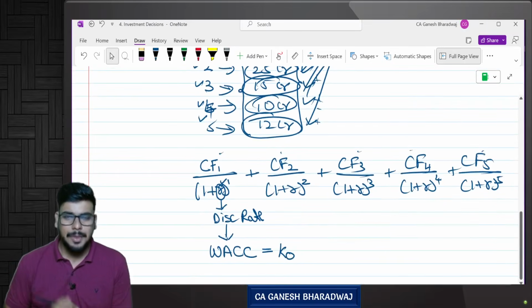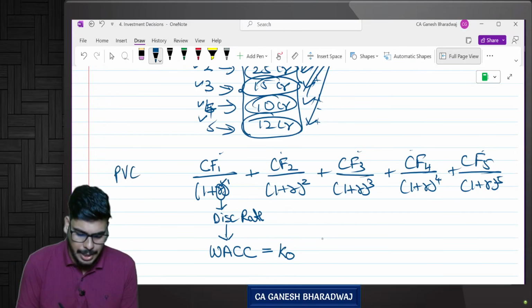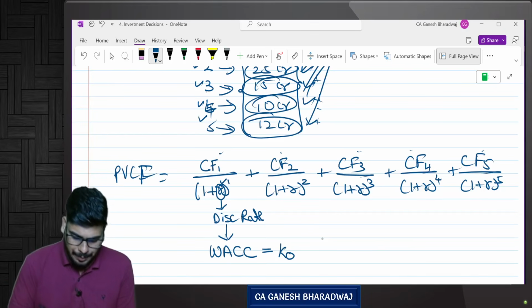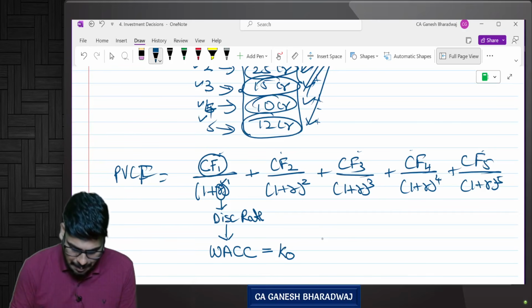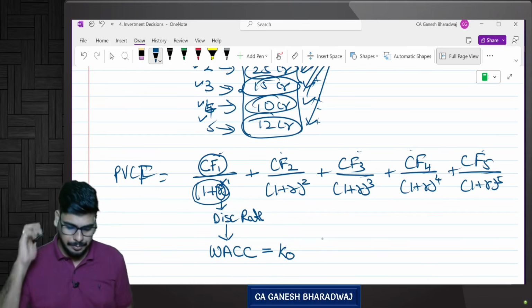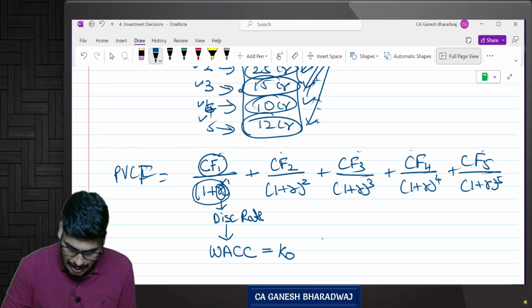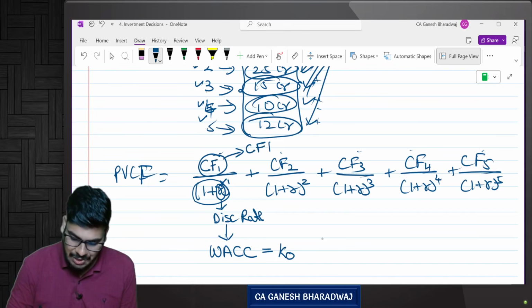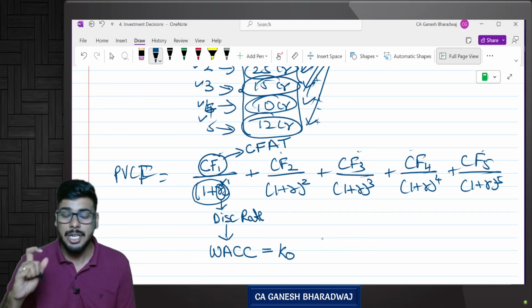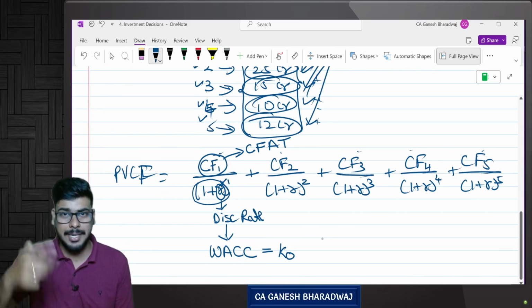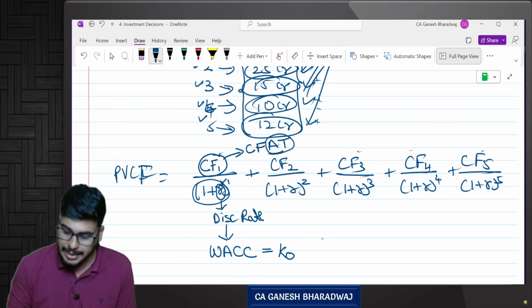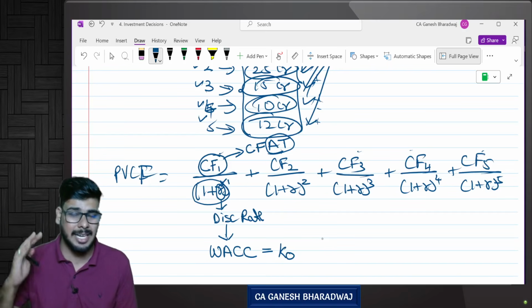Now, what we do? The present value of cash inflows, present value of cash flows, whatever you want, you can just say. Now, what we do? The relevant cash flows divided by (1 plus r) to the power n. Yes or no? This is how we need to discount the cash flows. Now, what they are saying, these relevant cash flows are nothing but cash flows after tax. Correct? The first thing we saw is depreciation should not be considered, but the tax impact on depreciation should be considered. We have seen it. Yes, absolutely. Right? Now, this is always post-tax. Taxes should be considered. After-tax cash flows should only be considered.